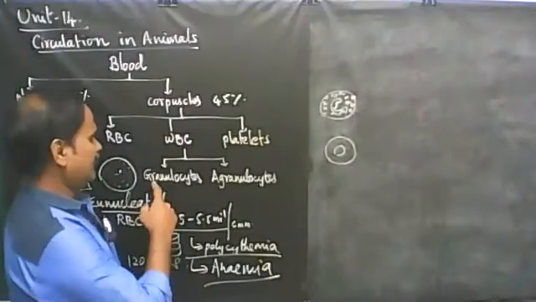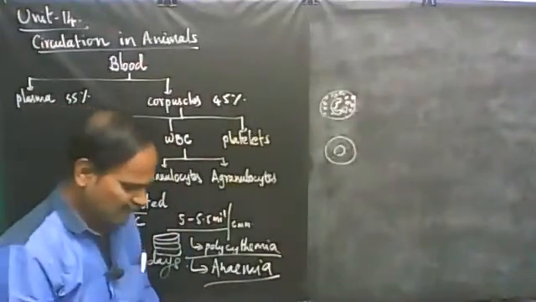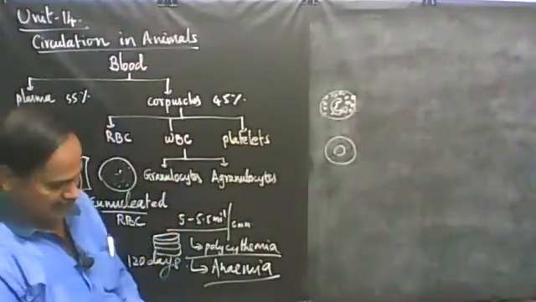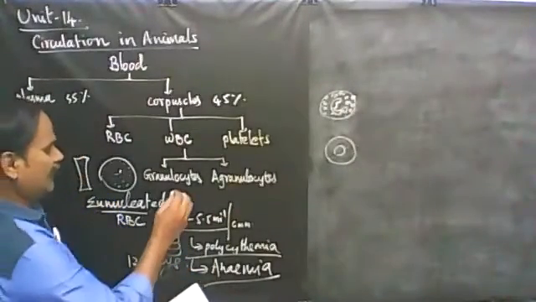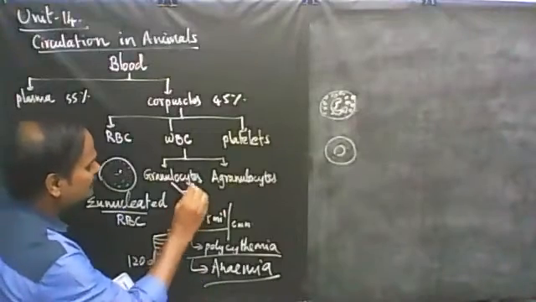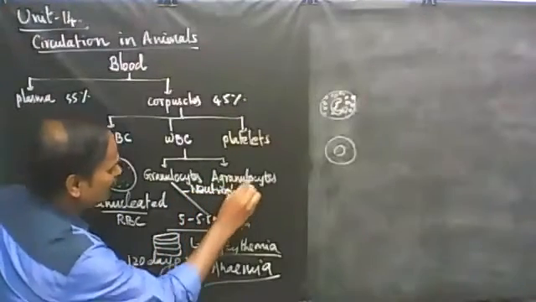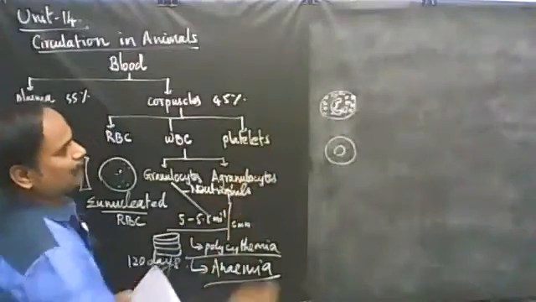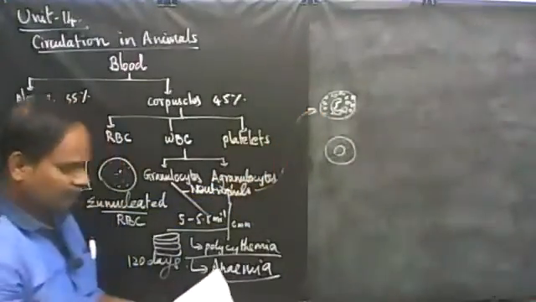That is why it is divided into granulocytes and agranulocytes. Now what are all the WBC coming under granulocytes and what are all the WBC coming under agranulocytes? Under granulocytes, you will have neutrophils. See, the structure of neutrophil will be like this. So this is the WBC. It is also called a neutrophil.